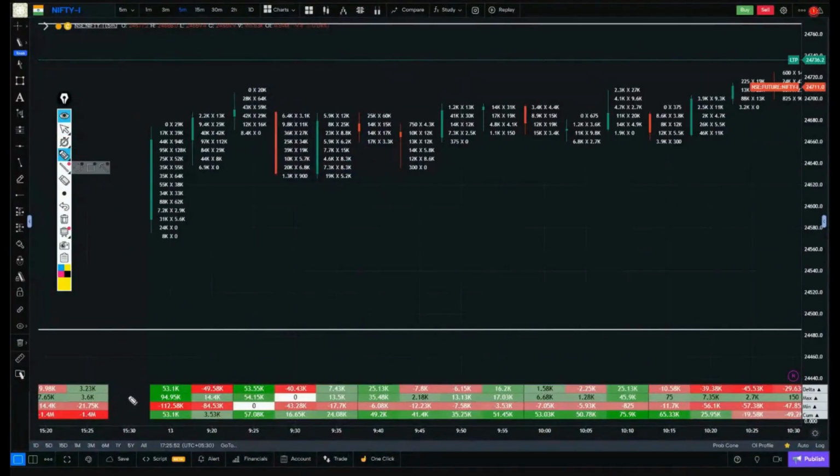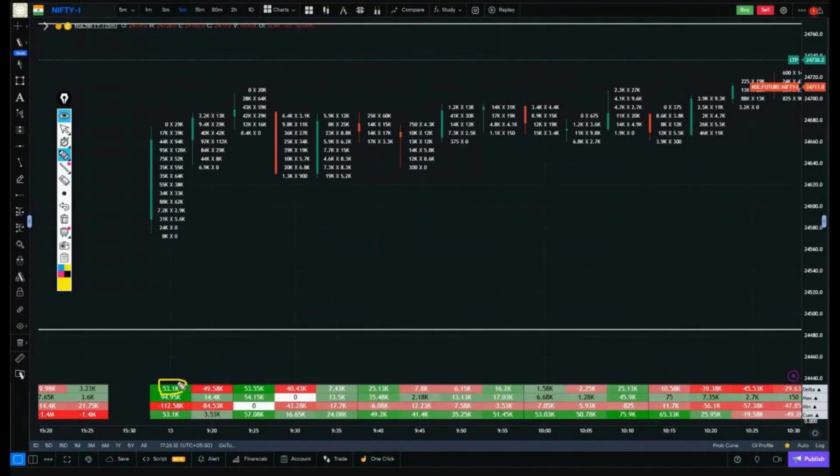Okay, so at one point there were 1 lakh more sellers here, but then there were 1 lakh more buyers, and by the time it closed, there were 50,000 more buyers left. Alright, now how will we read its footprint? With the help of delta. Looked at the delta, yes, it's a heavy delta. There has been quite a good amount of buying.